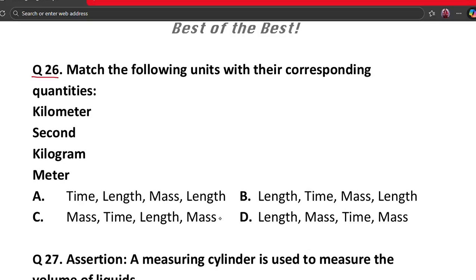Here kilometer is length, second measures time, so it is time. Kilogram measures mass, so it is a mass, and meter also measures length, so it is also a length. So what are we finding here? Length, time, mass, and length. So we can see that option B reflects correctly. So the correct answer is option B.